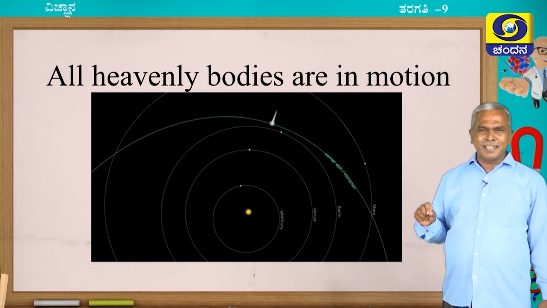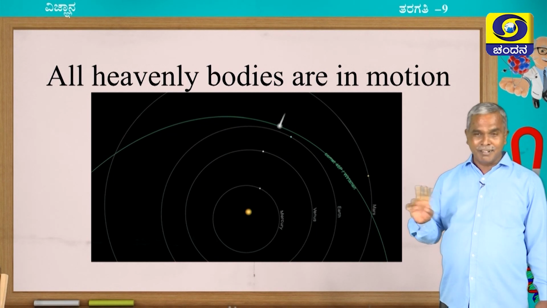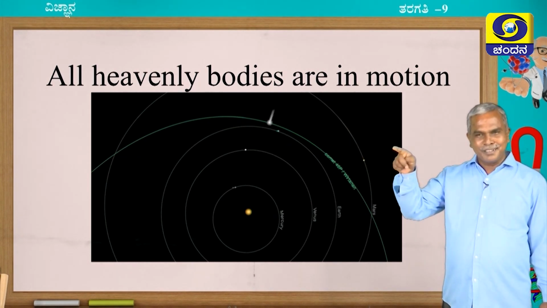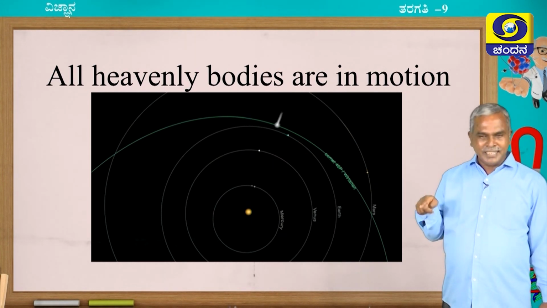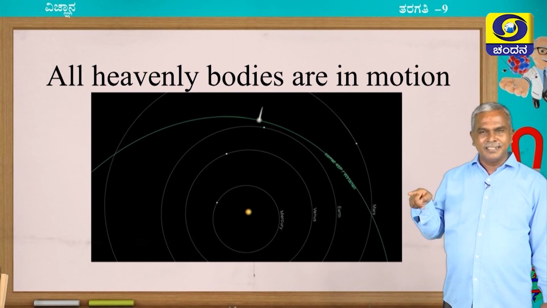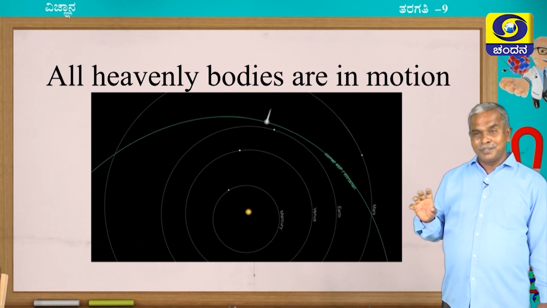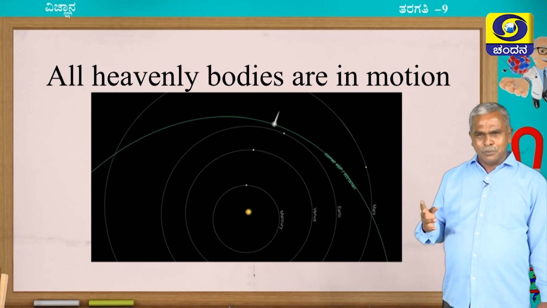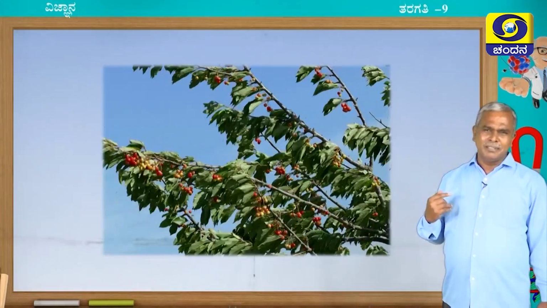Is motion confined to earth-related objects? No, motion is not confined to only earth. If you consider the entire universe, all heavenly bodies are in motion. Galaxies, stars, planets as well as satellites, they are all in motion. That means motion is applicable to the entire universe including the earth. Now, the next question is, do you think all motions are visible?